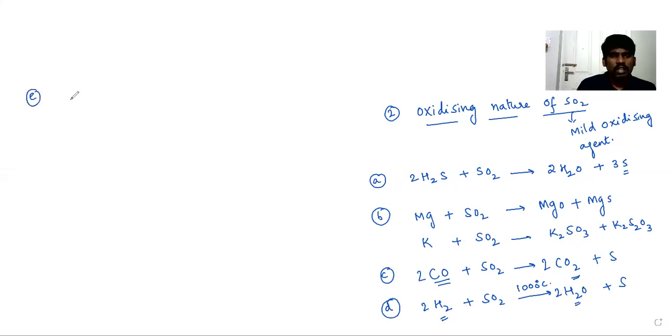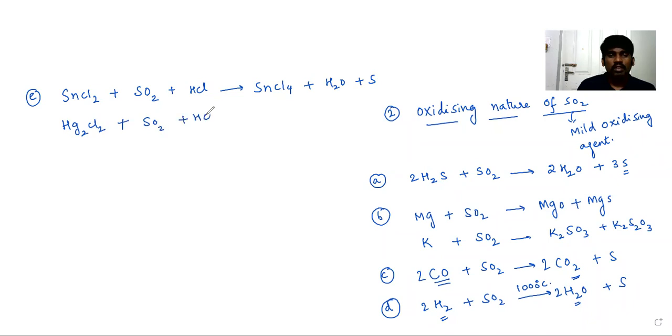Similarly, you can take SnCl2, stannous chloride, that is +2 oxidation state, which can be oxidized with sulfur dioxide in the presence of acidic medium to SnCl4 and H2O as well as S. Similarly, Hg2Cl2, mercurous chloride, can be oxidized to mercuric chloride.